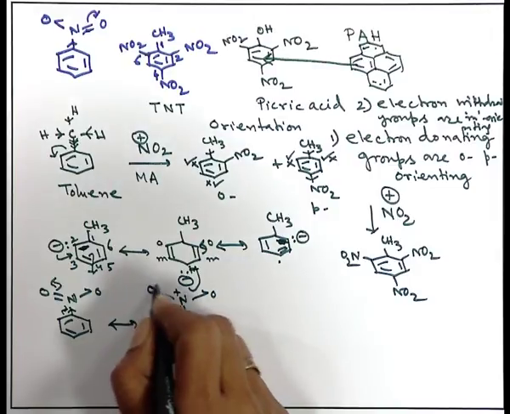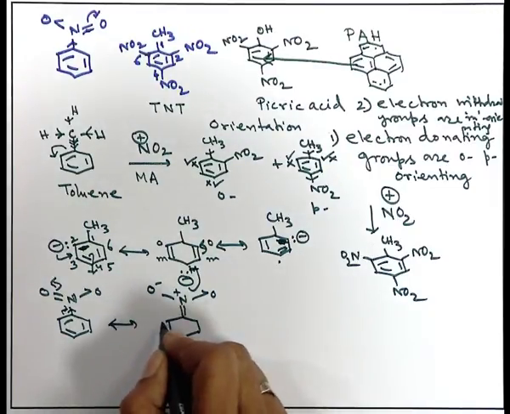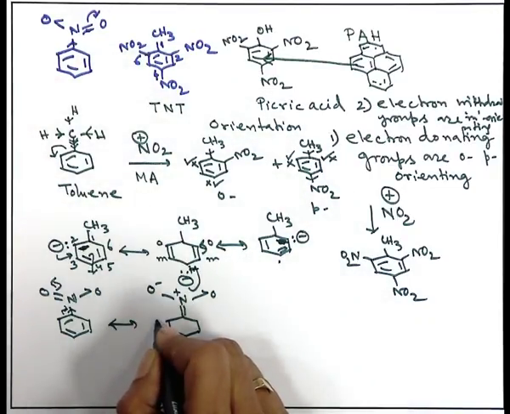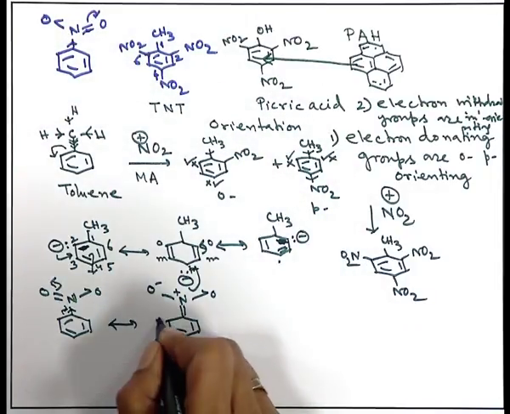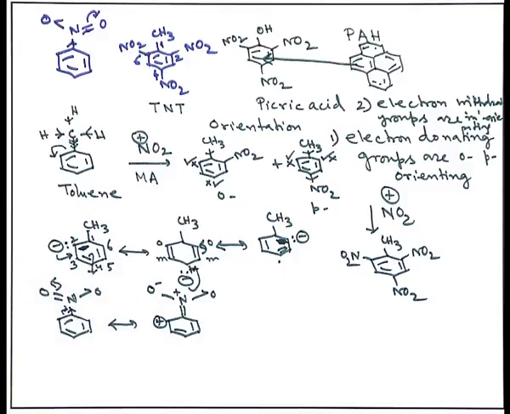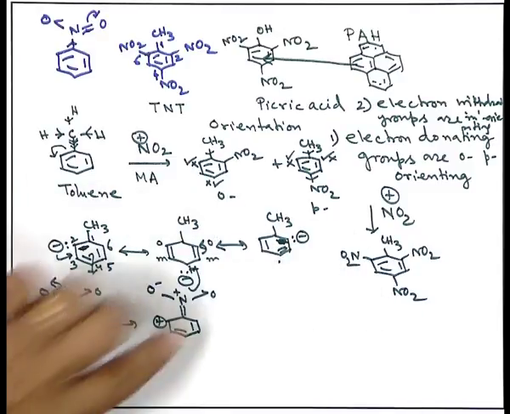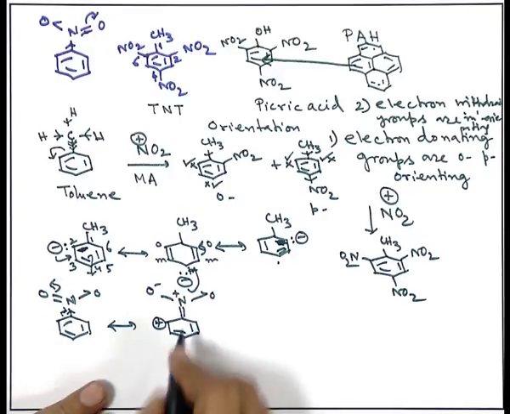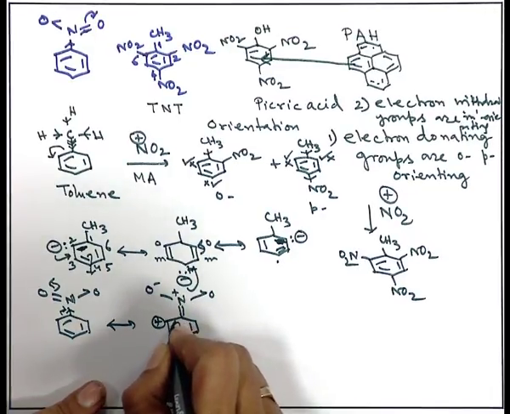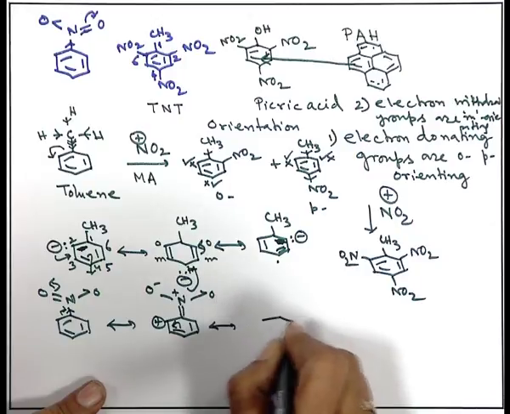we get the negative charge delocalized on the nitro side, and a positive charge getting localized on the ortho position. And this can have the same sort of resonating structure in a similar way.